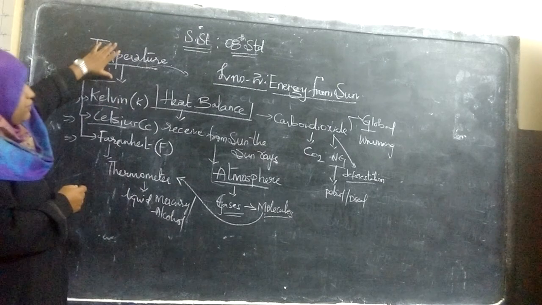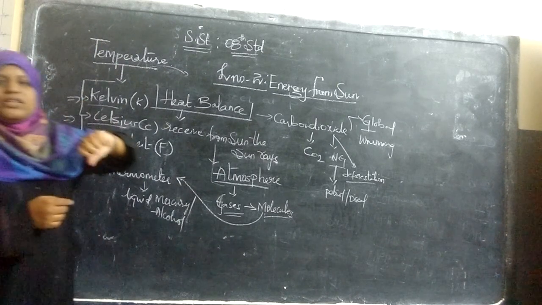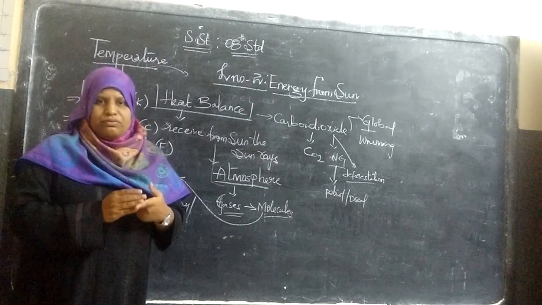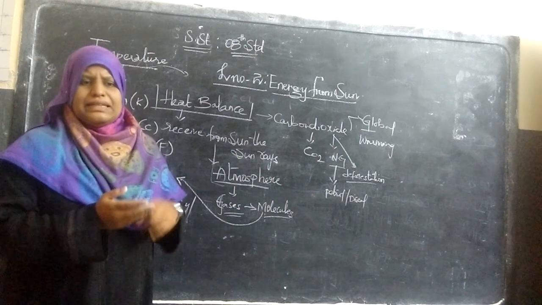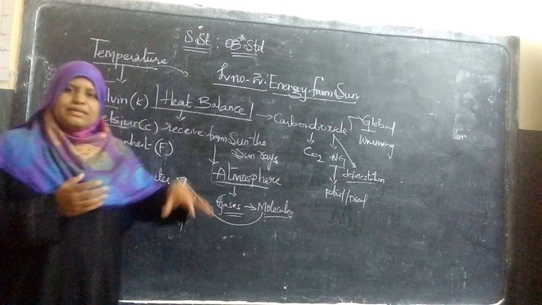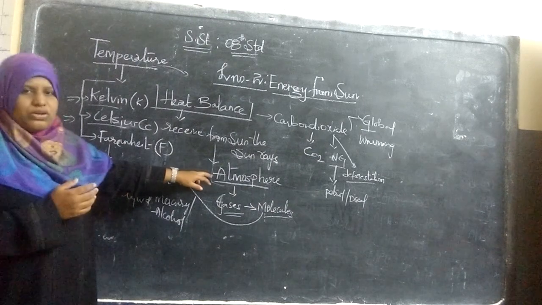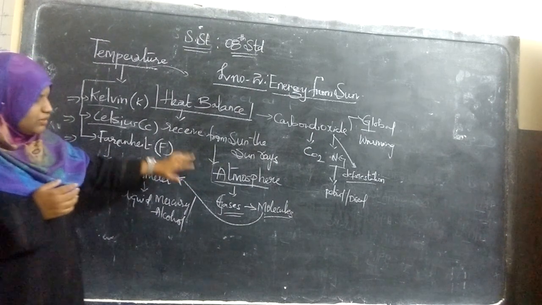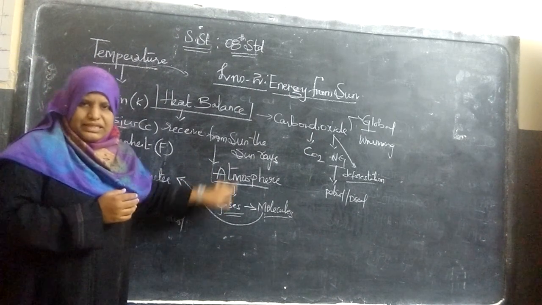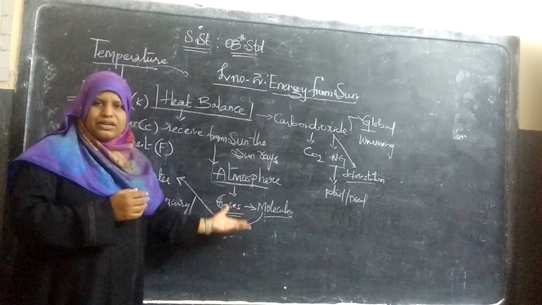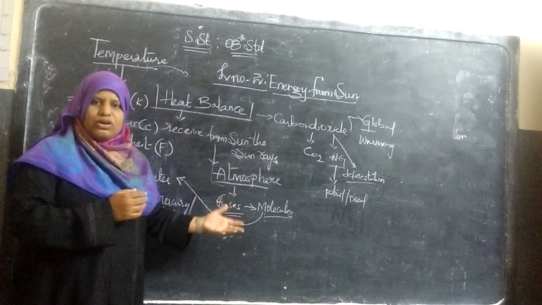Once again, temperature is measured of a body with a thermometer. How are we going to measure the temperature of the atmosphere? With the help of the gases present in the atmosphere, different types of gases like carbon dioxide, oxygen and so on.